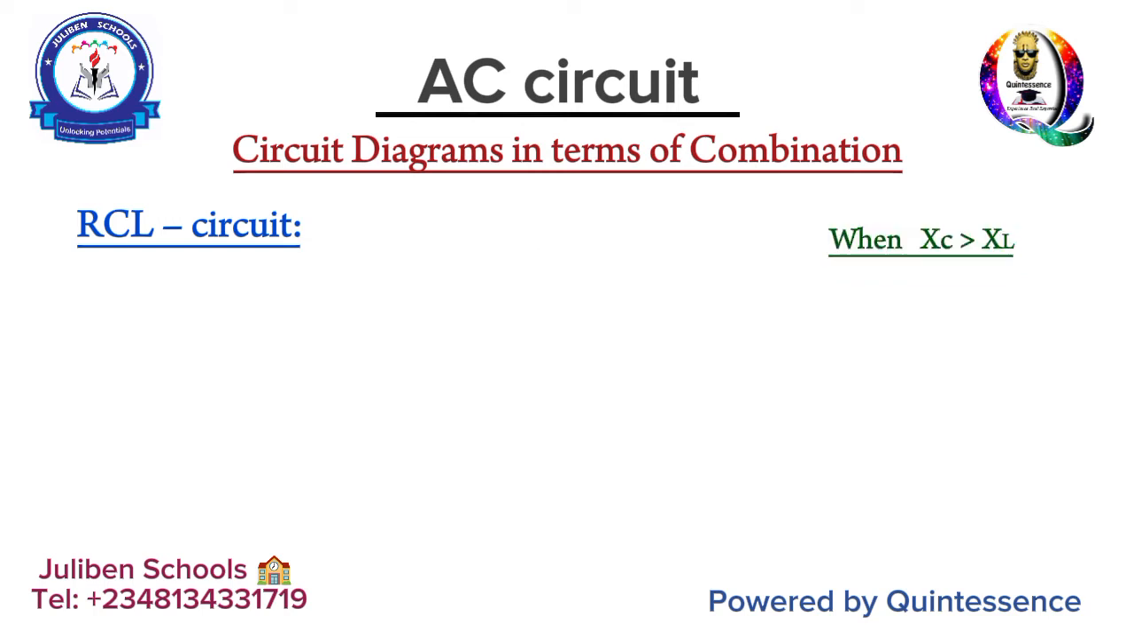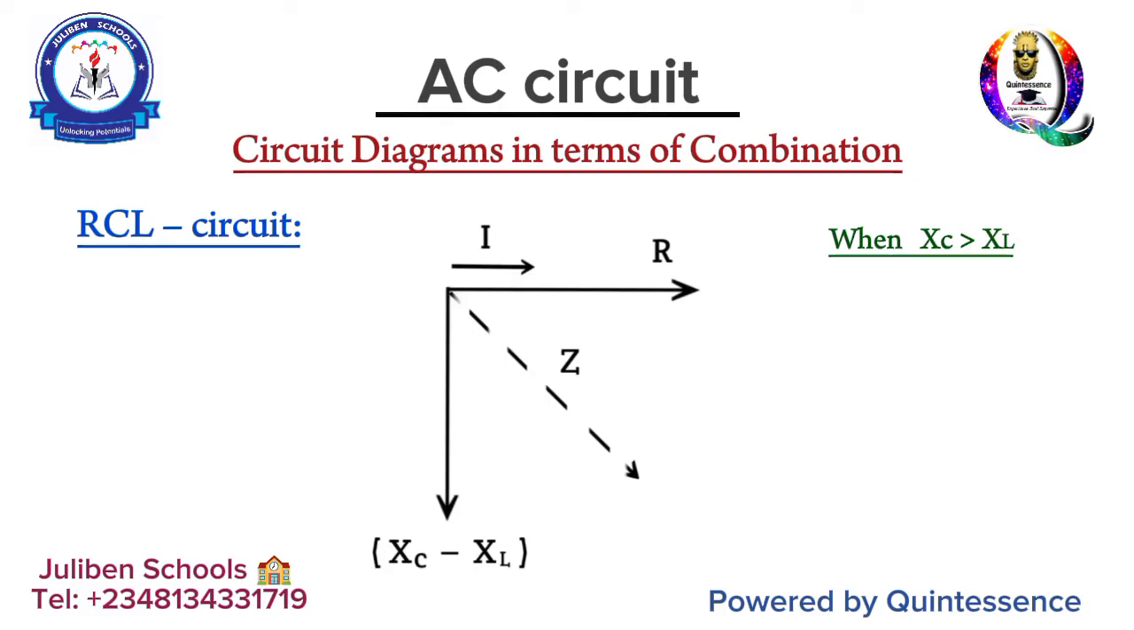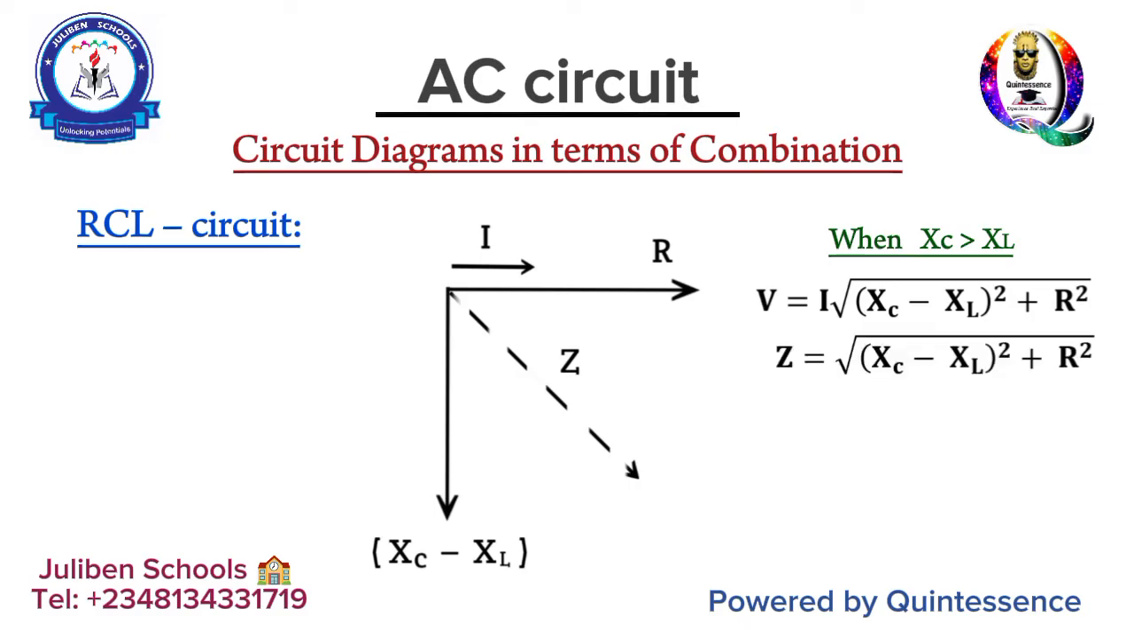But when it happens to be the other way around, where capacitive reactance now is greater than inductive reactance, then you discover that both arrows will face downward. XC minus XL becomes towards the negative y-axis, and then you have your R facing the x-axis, while the resultant is your voltage or the impedance as the case may be. So on that note, you discover that your voltage becomes the square root of VC minus VL all squared plus R squared. So the impedance is also going to follow suit. You see that there.